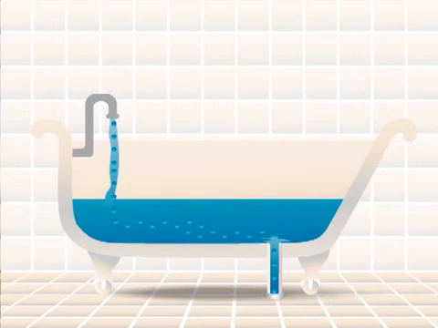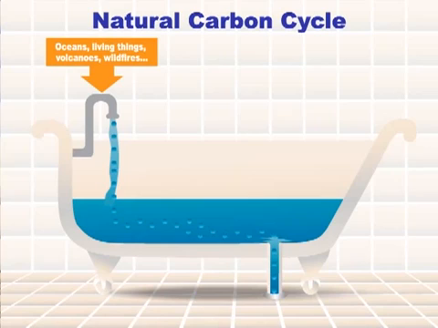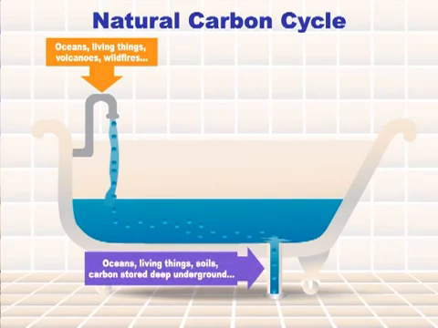Here's another way to think about it. Imagine the atmosphere is like a big bathtub, and carbon dioxide is the water. In the natural carbon cycle, the amount of carbon dioxide that goes into the atmosphere is balanced by the amount that goes out. It's like putting water into a bathtub, but letting the same amount go down the drain. The water level in the tub stays the same. And that's exactly what should happen with the amount of carbon dioxide in the atmosphere.